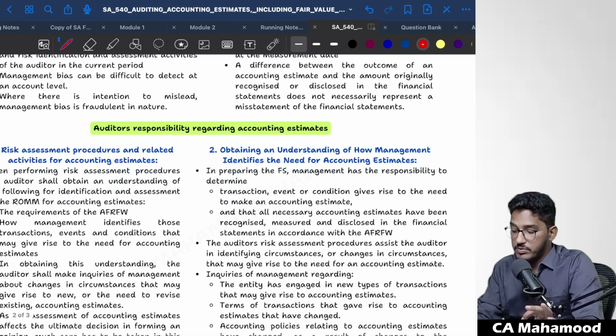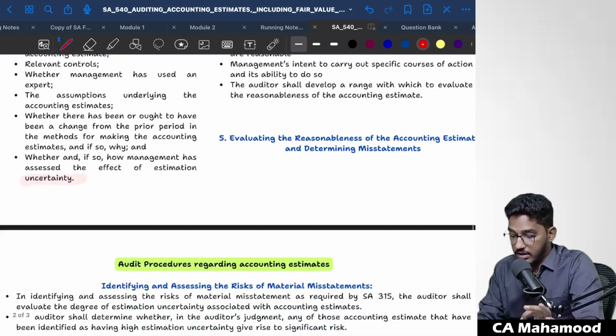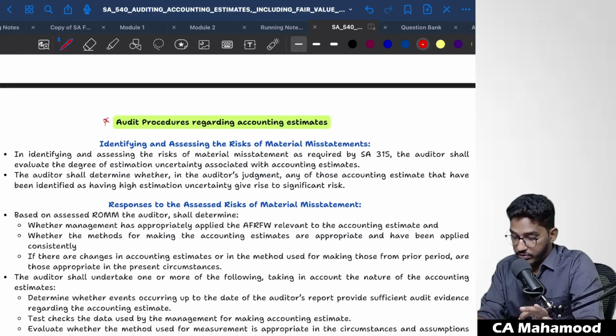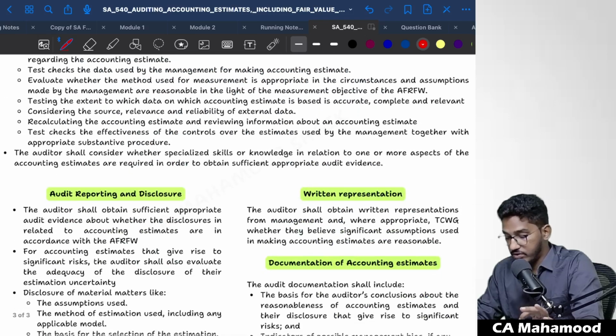Next one. Auditor's responsibility. This is very, very important. This entire content you have to learn and memorize. And even audit procedures are also going to be important, very, very important from the examination perspective. This you have to learn.